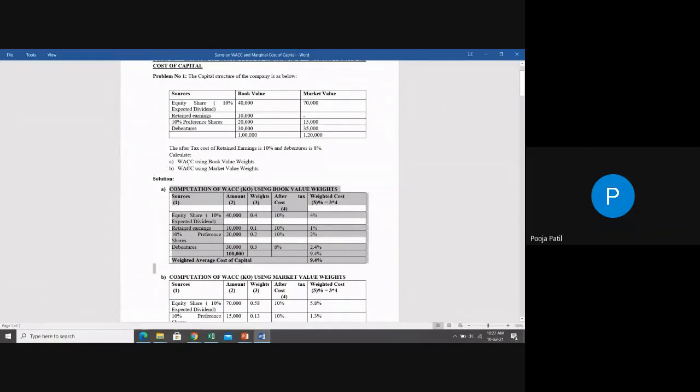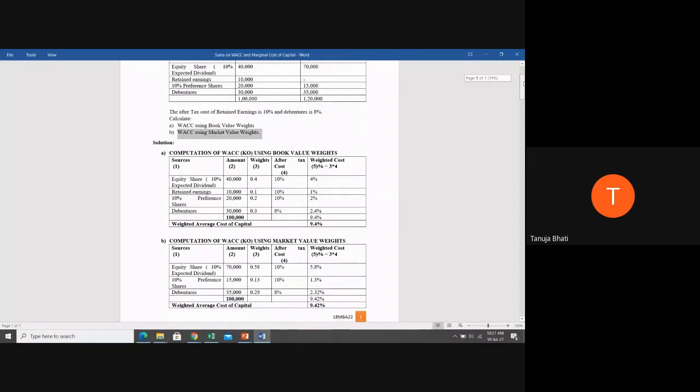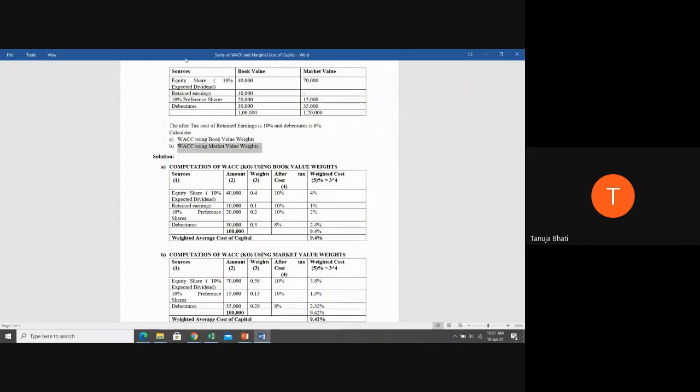Now, the B part they are asking is to calculate the weighted average cost of capital using market value weights. So here the only change in the solution is going to be the values in the second column. You're going to take the market value instead of book value. So that is the only change you're going to do. Is there any other change you're going to do, students? Yesterday, I have told you in the class what is the other change you have to do. See, students, will retained earnings come in market value?